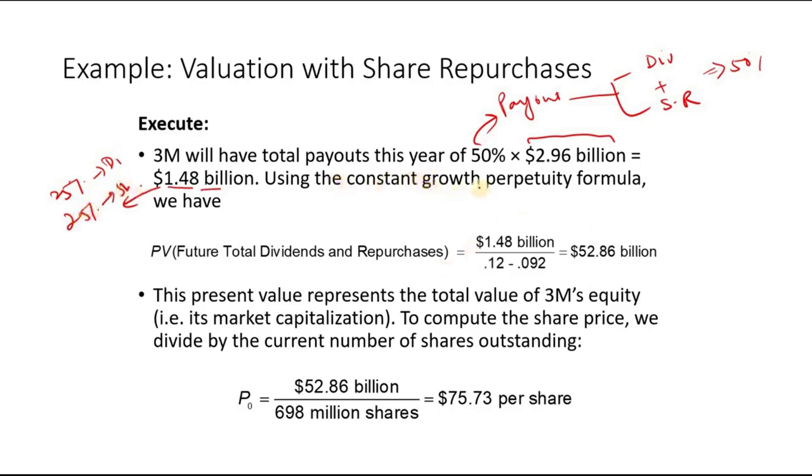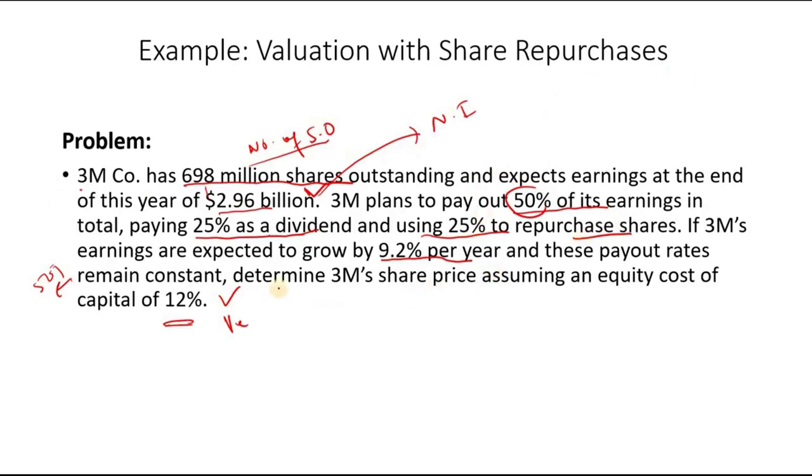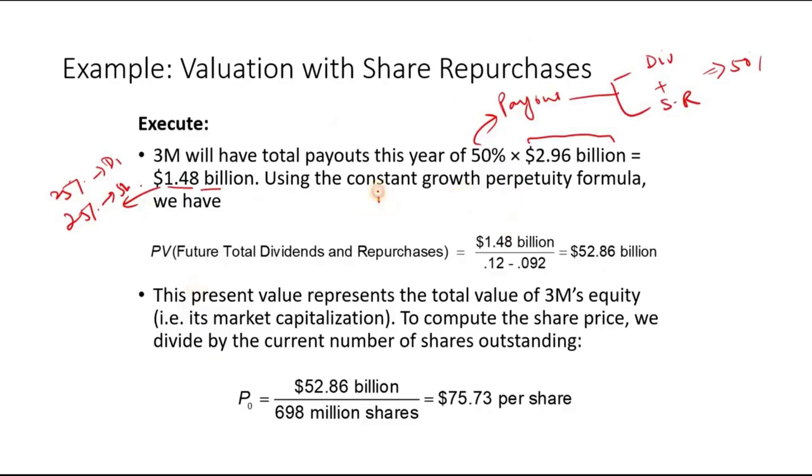So we use the constant growth perpetuity formula, because the question says earnings are expected to grow by 9.2% per year, and it is forever, and the payout will remain constant. So we can use the formula P is equal to, now we will not use D, we will use the payout, divided by R minus g, right? So the payout is 1.48 divided by R, which is 12%, minus g, which is 0.092, so that is 52.8.